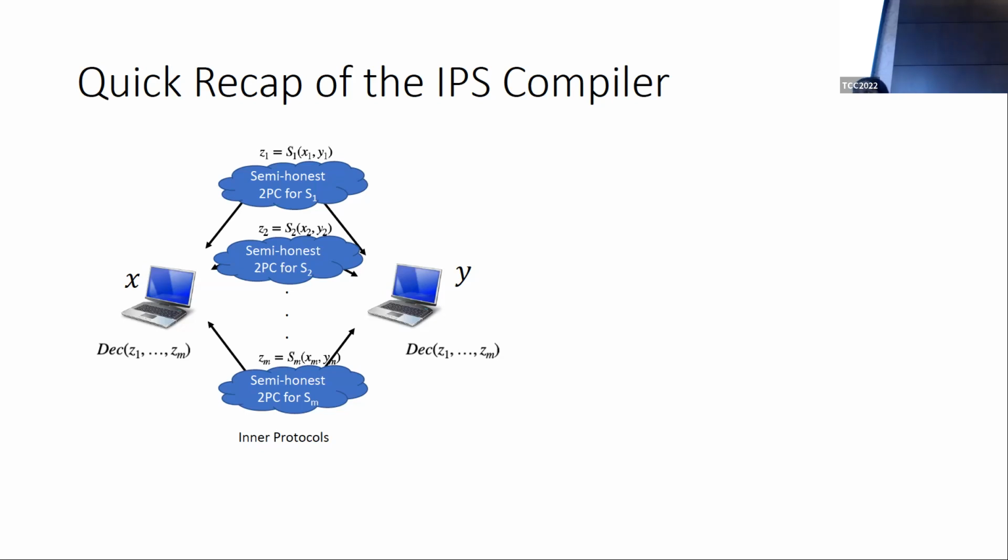What that means is that instead of there being actual physical servers that do the computation, the two parties themselves run the next message function of each of these servers by invoking a semi-honest secure two-party computation protocol corresponding to the function of each of these servers. These semi-honest protocols are often called inner protocols.